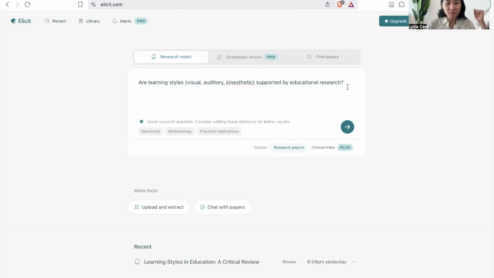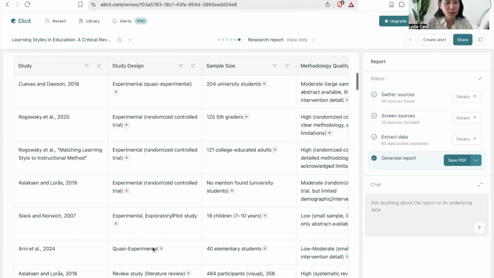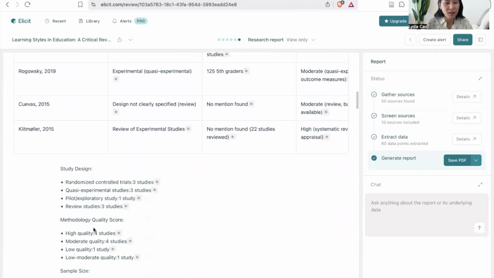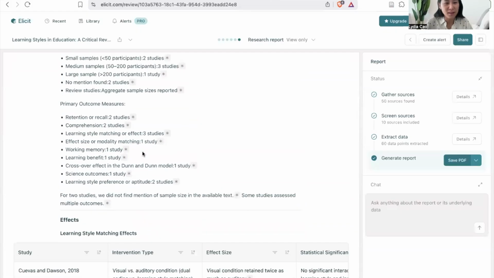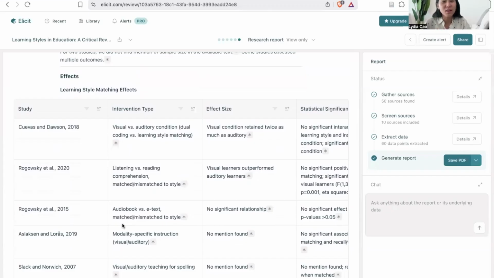theoretical pieces. So again, to use Elicit, you need to have certain free credits, and the free trial only gives you 50, it only searches 50 sources. So as you see, it searched 50 sources and it included 10 sources in the report. So you can see all of these papers it has found, the study design, sample size. So again, it's very much focused on research, as opposed to, for example, Claude and ChatGPT, which are more focused on trying to answer your query.